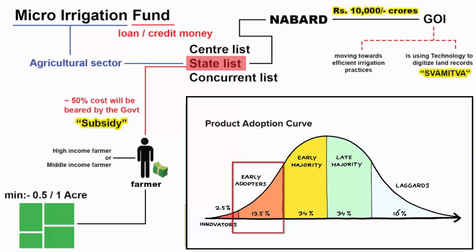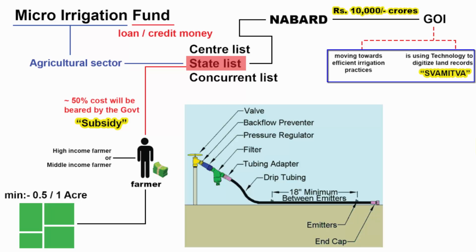Here the company or the organization gives some discount or reward to the early adopters for pre-booking the product. This is true with government schemes too. Government incentivizes the public to try out something new. Anyhow, you get the point. So on one hand, the government, with the help of the SVAMITVA scheme, is digitizing rural land records and providing property cards. And on the other hand, the government is slowly moving towards efficient irrigation practices.